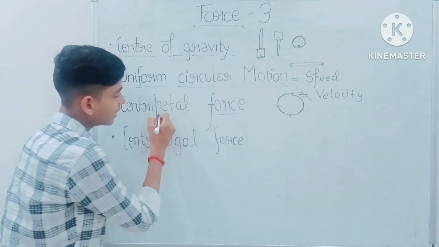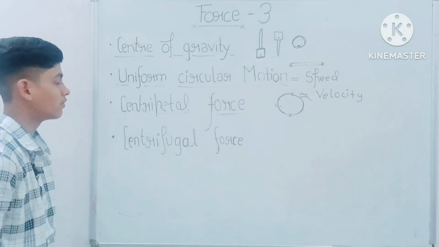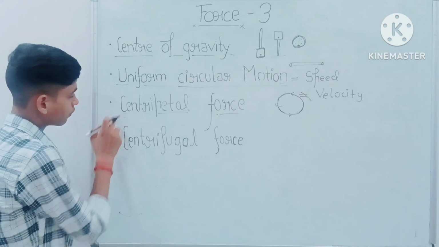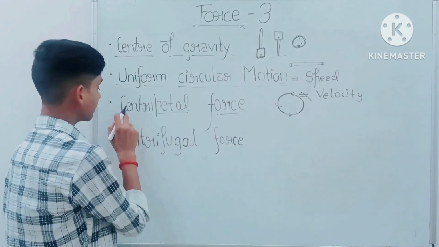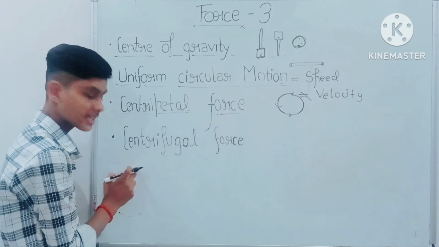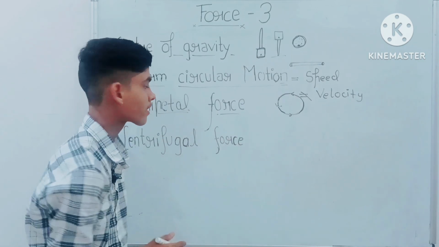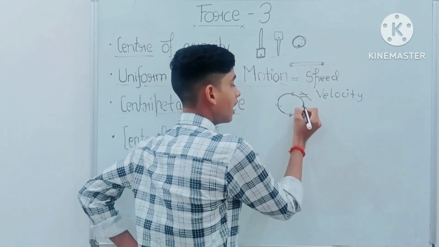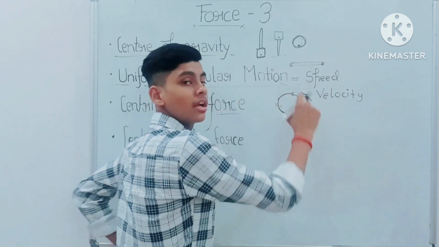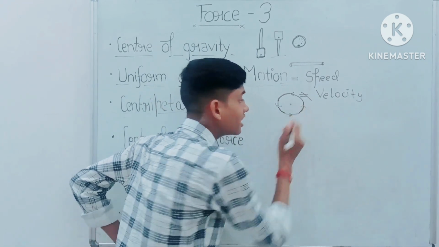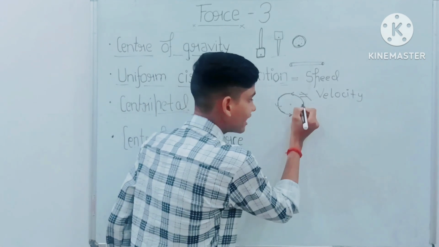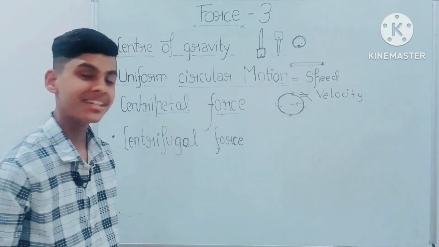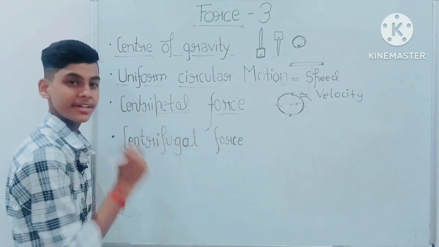Now the third point is centripetal force. As you can see, there are two types of forces. They are interconnected. First is centripetal force and second is centrifugal force. Now what is centripetal force? Let's say we are moving in a circular path. There is one force that is acting on us in the inward direction. That's the centripetal force.